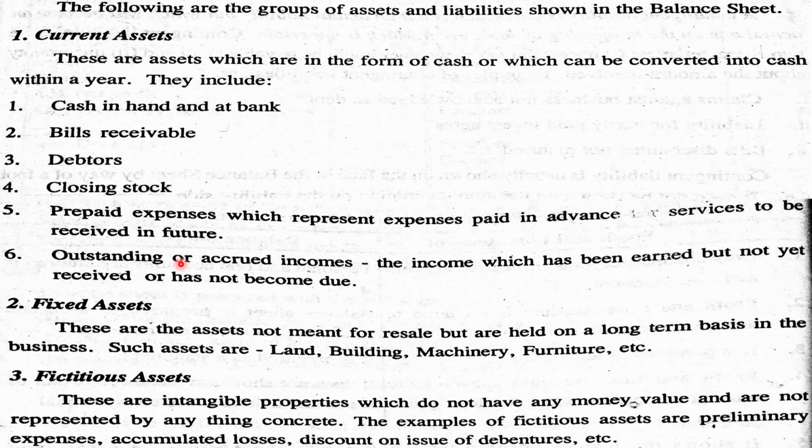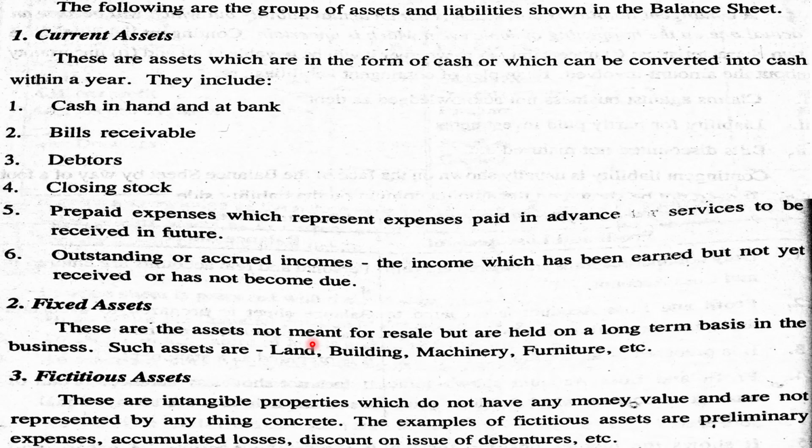Outstanding expense means the expenses due in the current year which are not paid. Then outstanding income is shown on the asset side. Outstanding income is income relating to the current period but not received during the year, which is called outstanding income. Next is fixed assets.